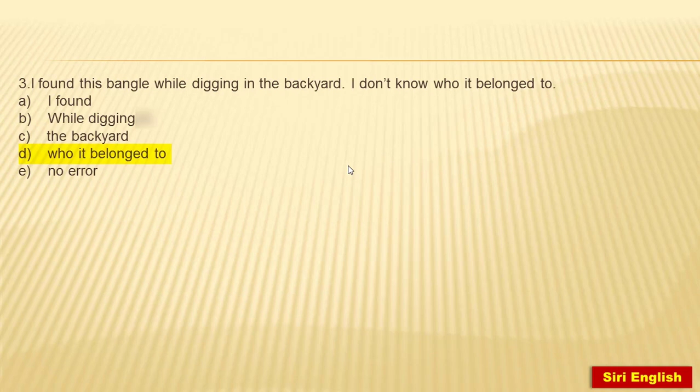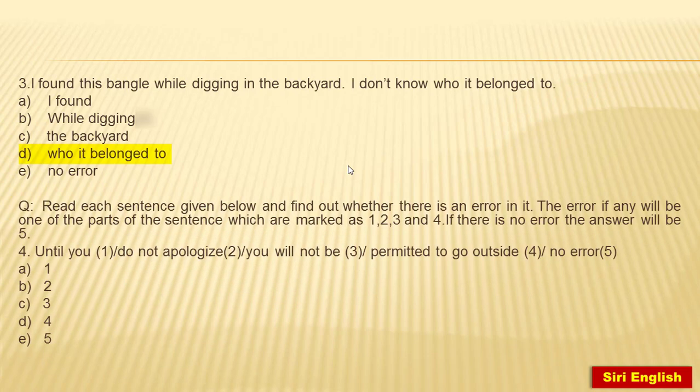Here the question goes, read each sentence given below and find out whether there is an error in it. The error, if any, will be the one of the parts of the sentence which are marked as 1, 2, 3 and 4. If there is no error, the answer will be 5. Here the sentence is given. Until you do not apologize, you will not be permitted to go outside. Let's know what type of sentence it is actually. Until you do not apologize, you will not be permitted to go outside.